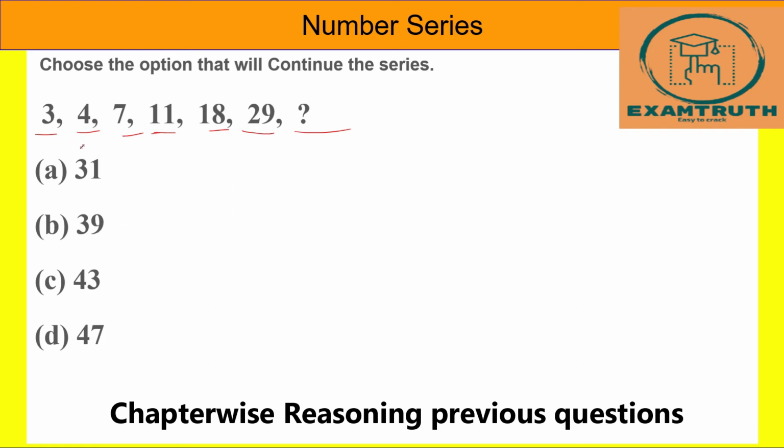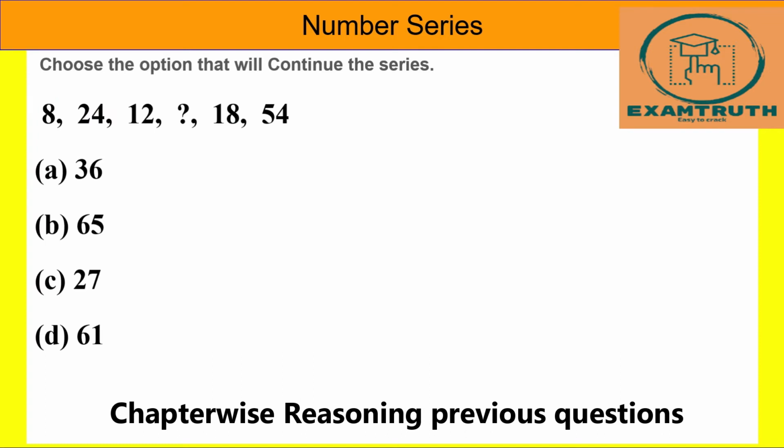So let us go for a different logic here. 3 plus 4 is 7, 7 plus 4 is 11, 11 plus 7 is 18, 18 plus 11 is 29, 29 plus 18 is 47. So 47 is our answer.